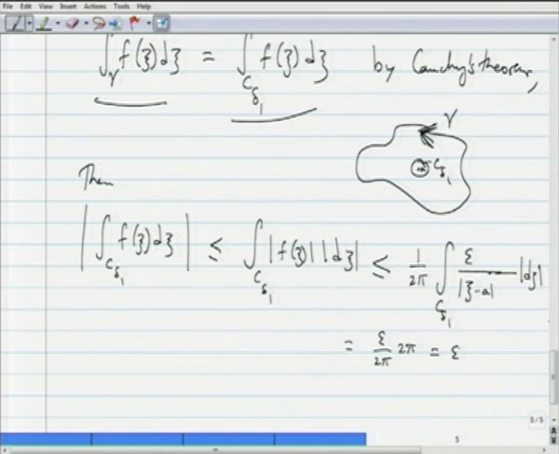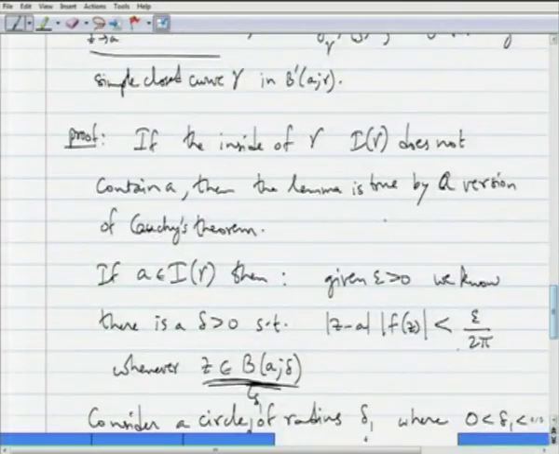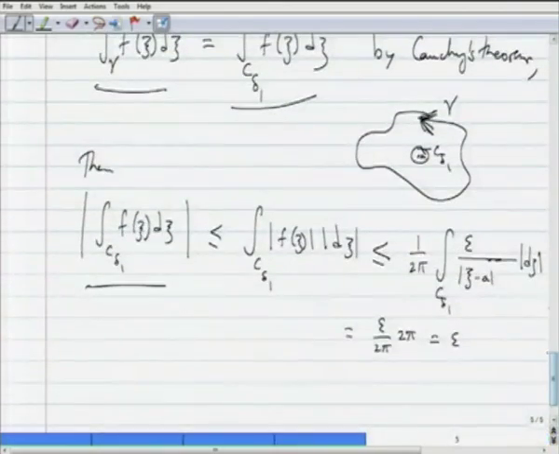So, this is less than epsilon. Sorry, this was a strict inequality here.